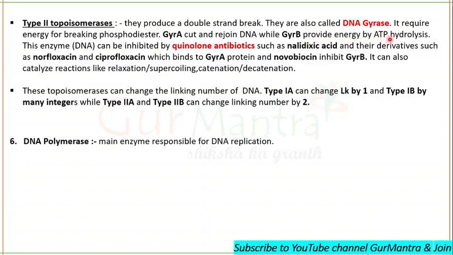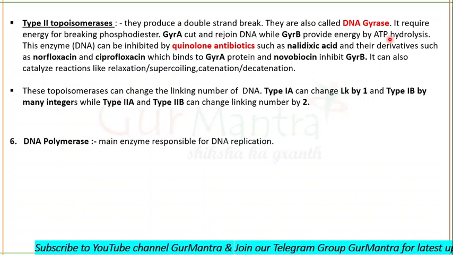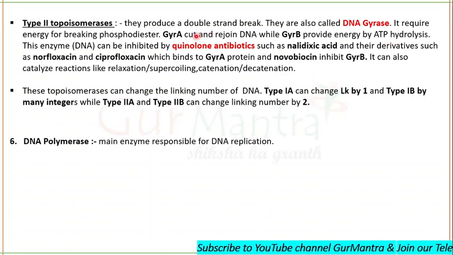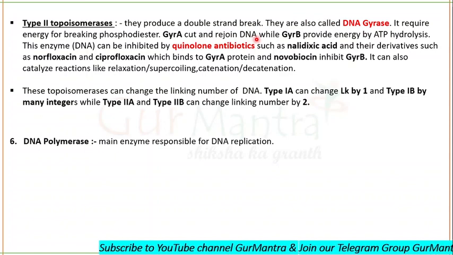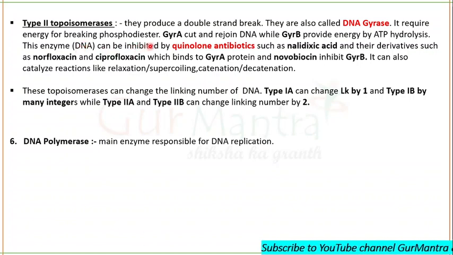It means gyrase A, you can call it type 2A topoisomerase, and gyrase B, you can call it type 2B topoisomerase. So gyrase A will cut and rejoin the DNA, while gyrase B will provide energy for the same. The enzymes can be inhibited by quinolone antibiotics.